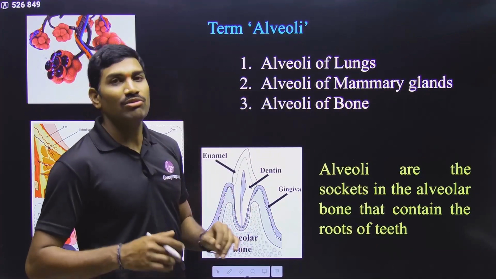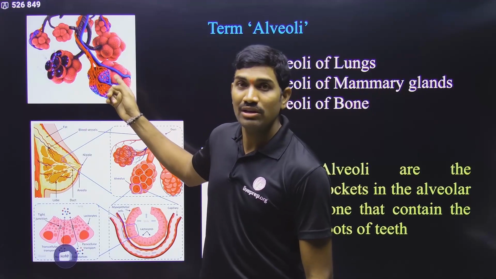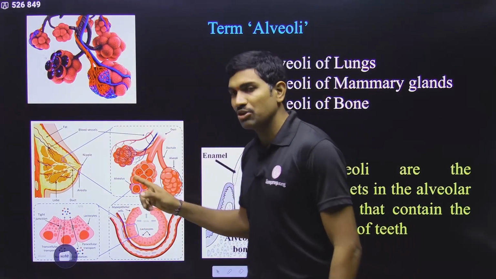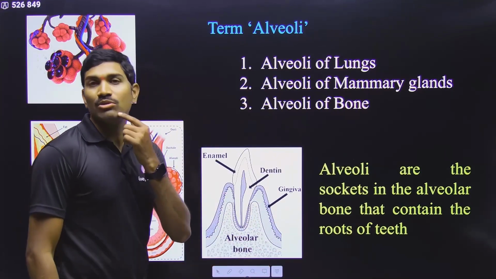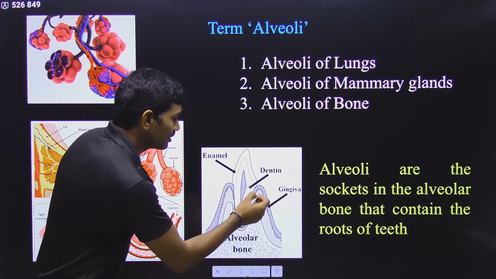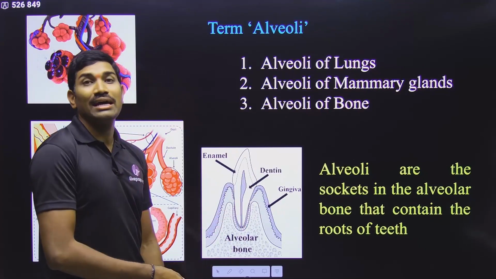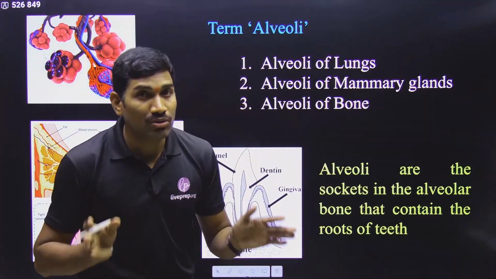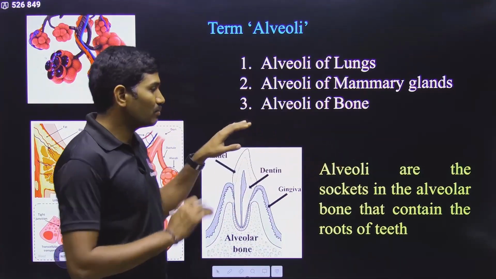Next one is regarding the term alveoli. With respect to the lungs, we studied sac-like structures called alveoli. Not only this, in the mammary gland we also studied some sac-like structures, and here also they are called alveoli. And there is a third one, but actually it is not there in NCERT. If you are talking about the jaw bone, it is called the alveolar bone. Here it has some sockets where the roots of the tooth can be fixed, and these sockets are also called alveoli. So in this way the term alveoli is used in different locations. The spelling is the same, but according to the use you need to understand what exactly they are talking about. Clear? So please understand this.